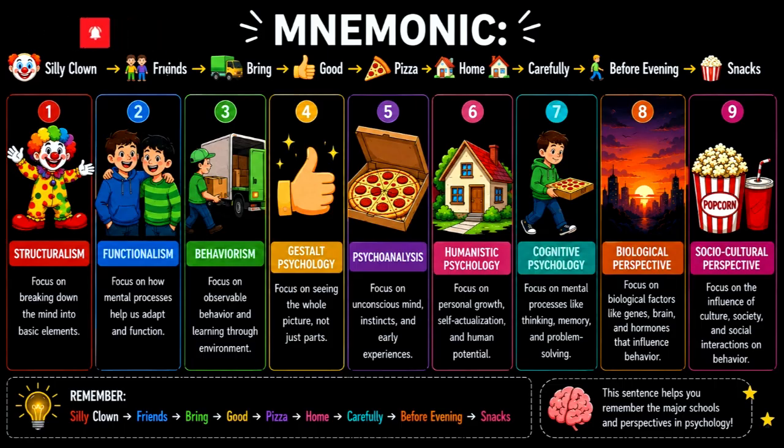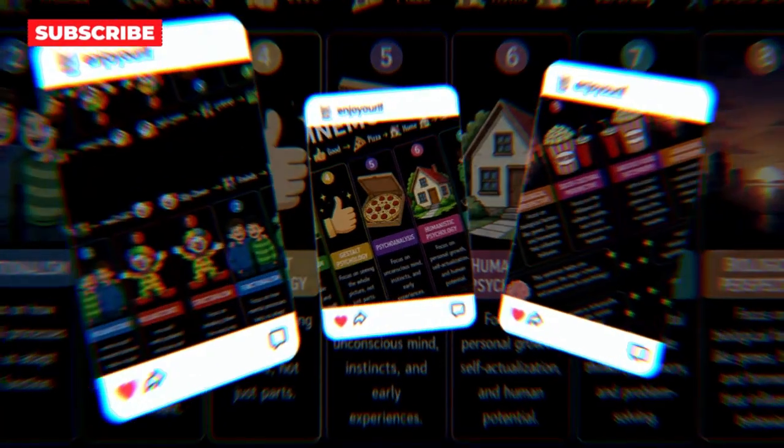Silly friends bring good pizza. Home carefully before evening snacks. One sentence, and you've remembered all 10 schools of thought. Each school of thought offers a unique perspective on understanding human behavior. Together, they form the foundation of modern psychology and continue to influence research, education, therapy, and everyday life.